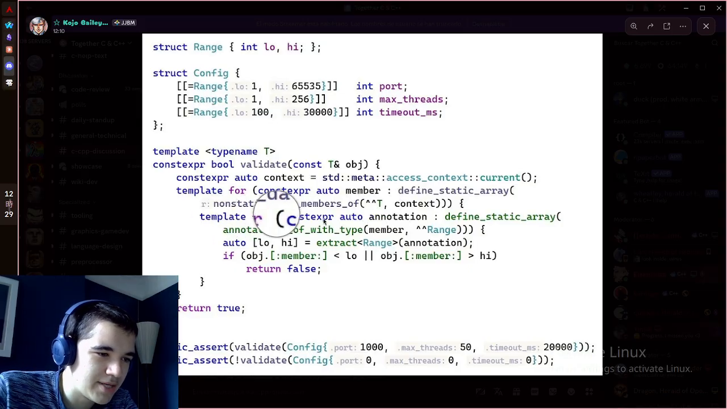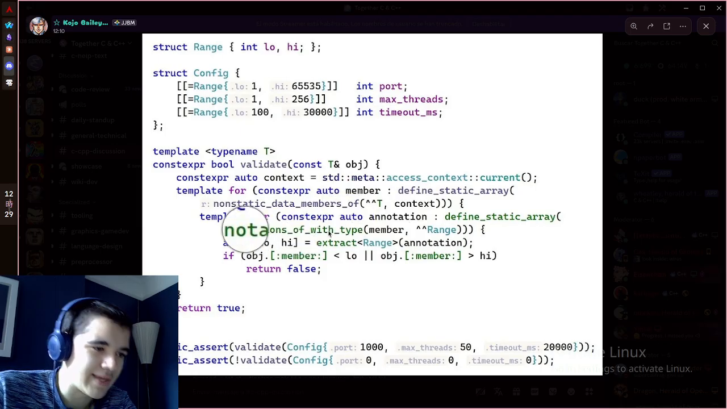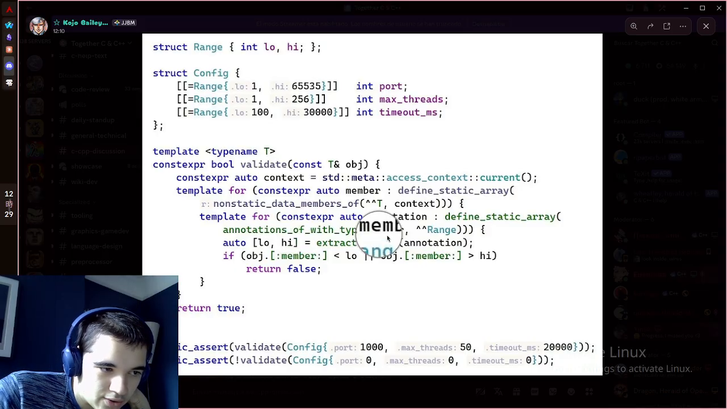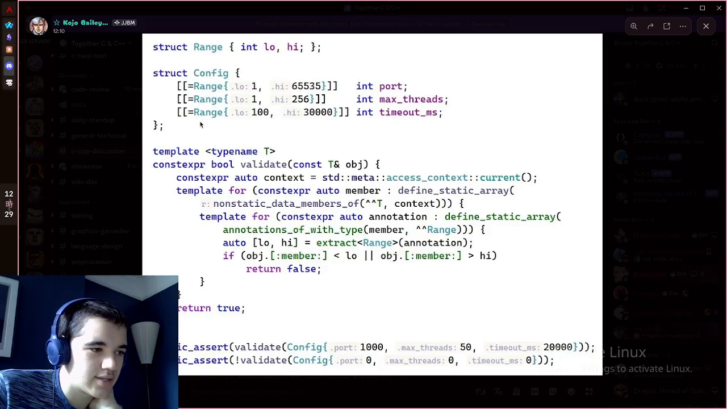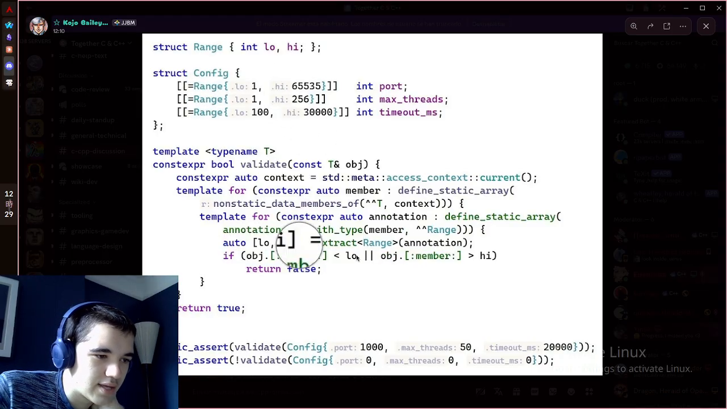And then you have another loop here with another static array, where we take the annotations, I guess, of this. And the annotations are these, right? So you have range here. And then we have extract, which takes that. So we take the annotation, we give it a type, because I guess we know the type in this case.